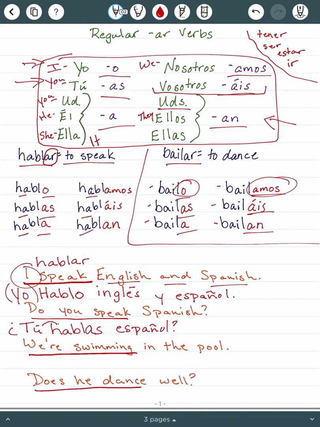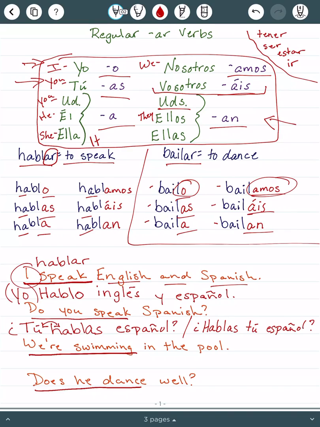Or, really common, we can switch the verb and the subject. So we could say the hablas first, then tú, and then español. Hablas tú español. All right, let's look at this next one.